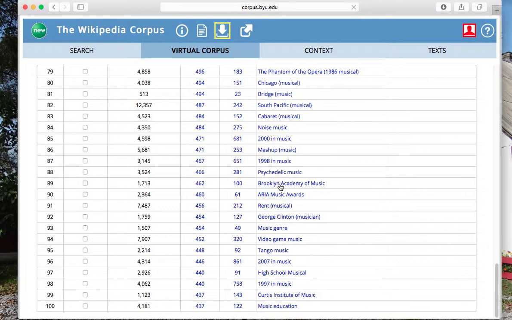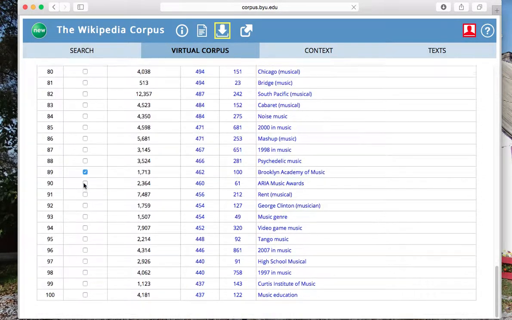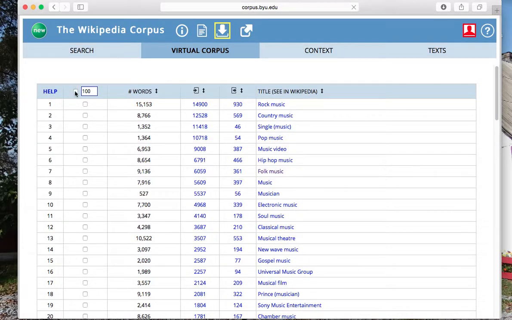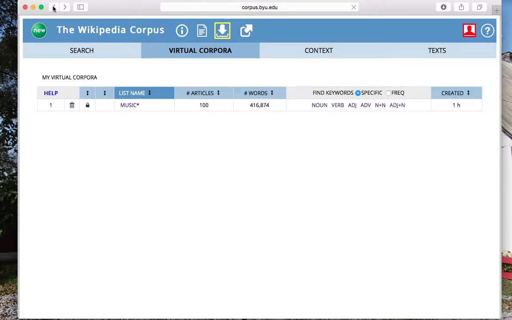So Brooklyn Academy of Music. For whatever reason, let's say I don't want that included. That's about 1,000. I can check that. Oh no, you check it for it to stay in. And I can check what I don't want on here. I'm not going to mess with that right now.